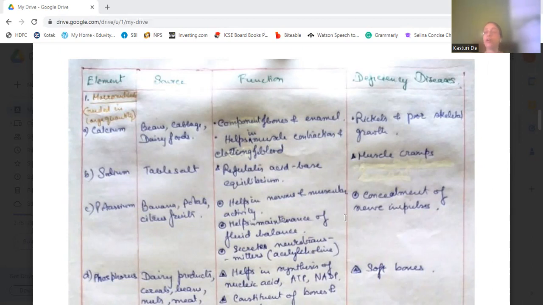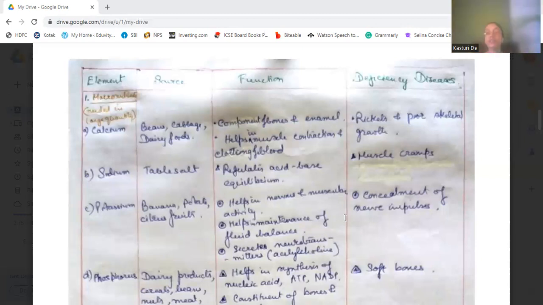Okay, if our body is deficient of sodium, then it can cause muscle cramps. Then potassium. Potassium is present in banana, potato, citrus fruits. Function is it helps in nervous and muscular activity, the activity which is done by the nerves and muscles. Those activities are supported by potassium. They help in the maintenance of the fluid balance.